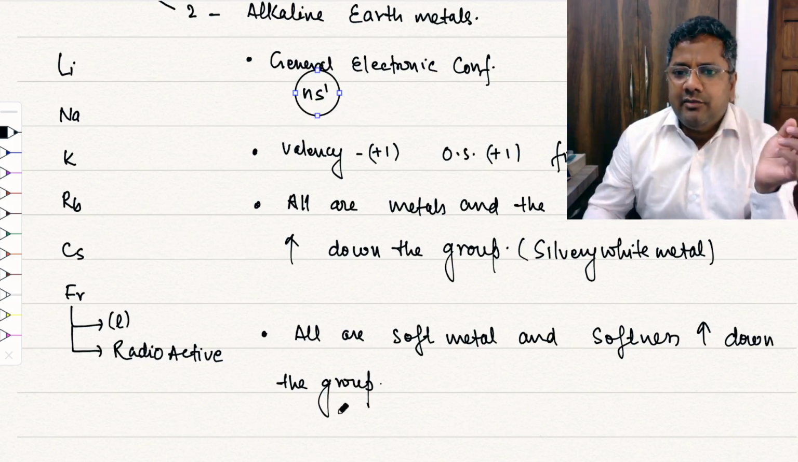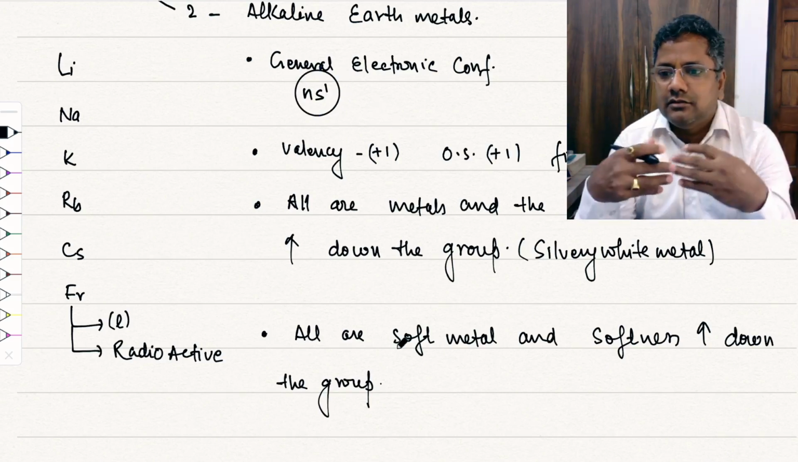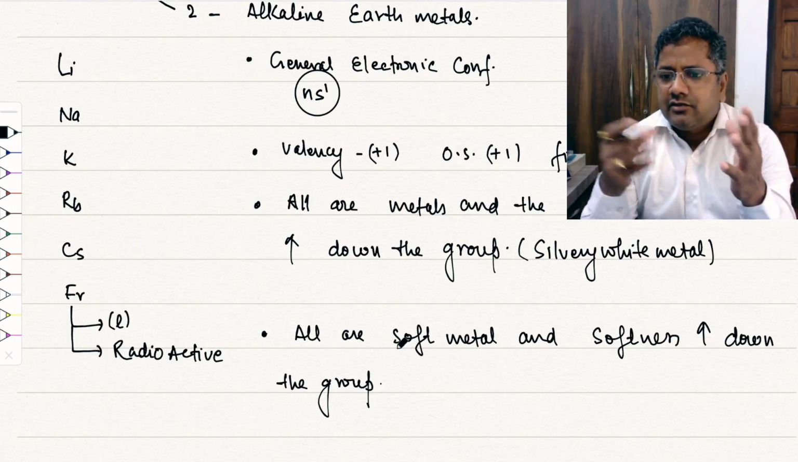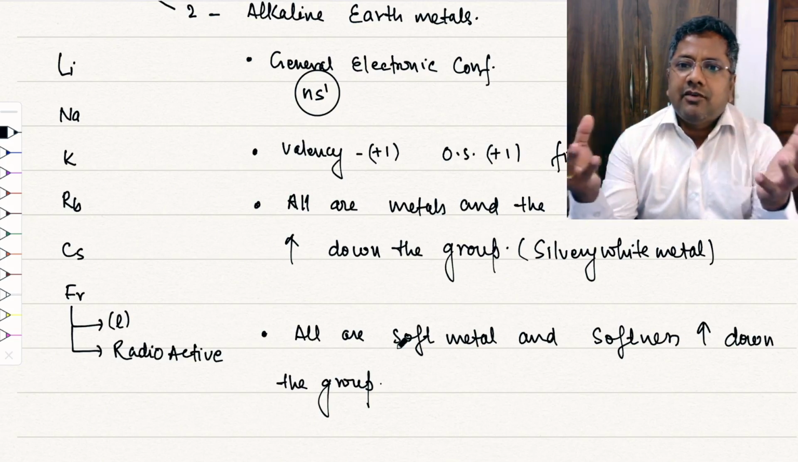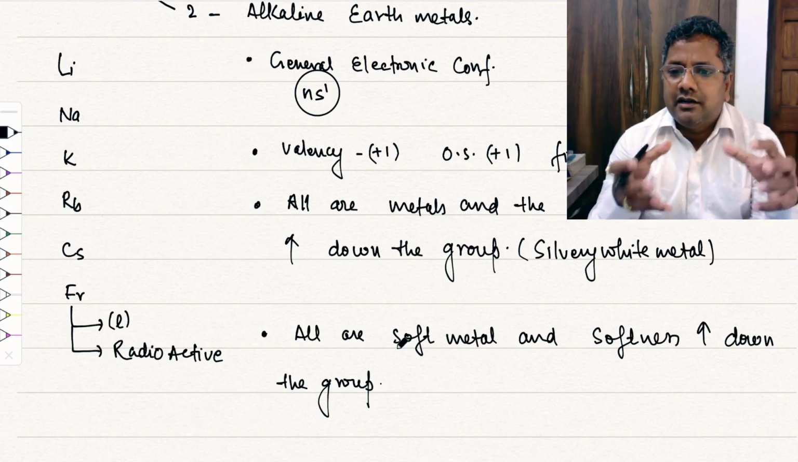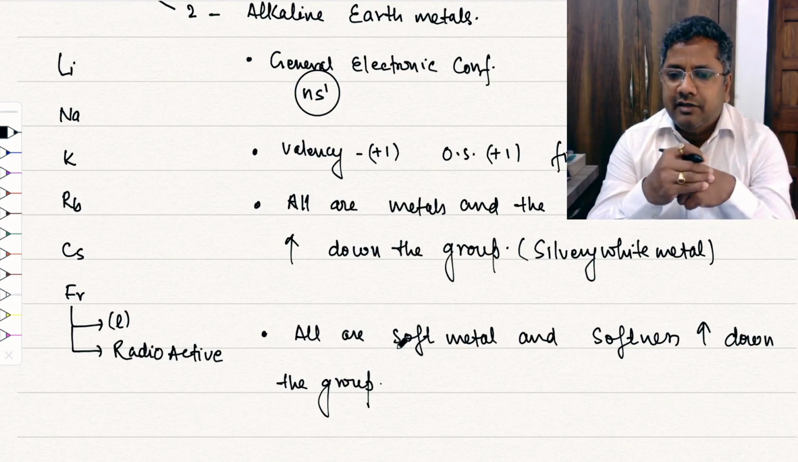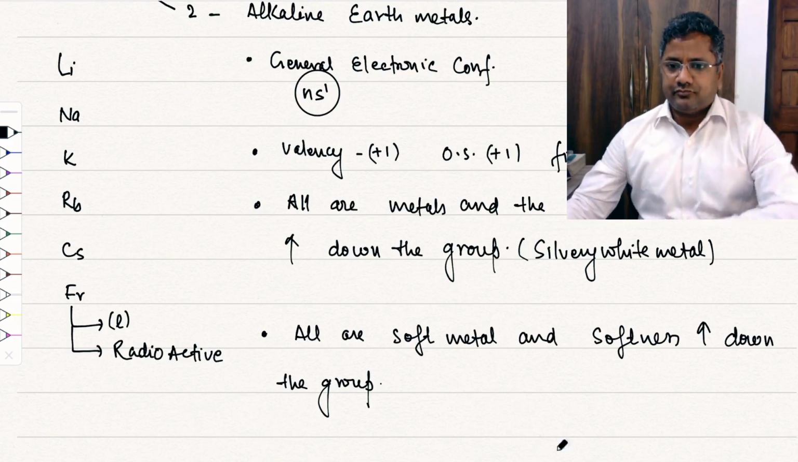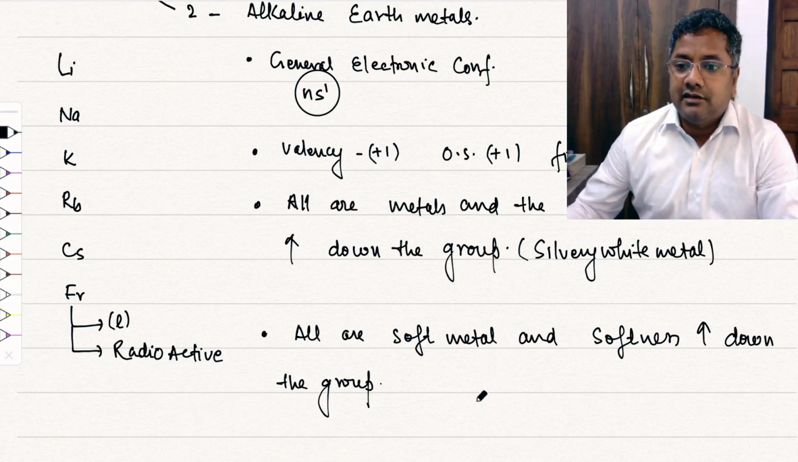so the interatomic or intermetallic interaction is very low, right? This electron is basically present in the form of a free electron in the metallic bonding, and the other core electrons are not involved in the interatomic bonding. So this is the reason why these metals are soft.